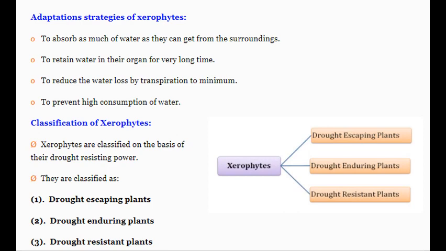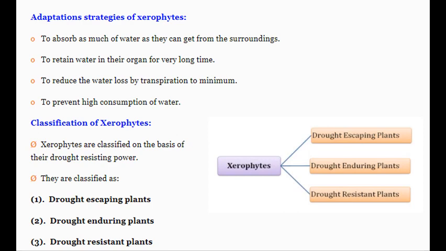Then the final strategy, that is to prevent high consumption of water for any physiological process. They prevent the high consumption of the water. Then the classification of xerophytes.